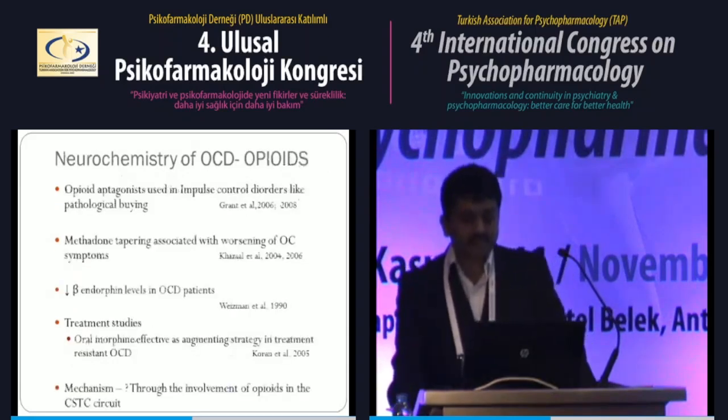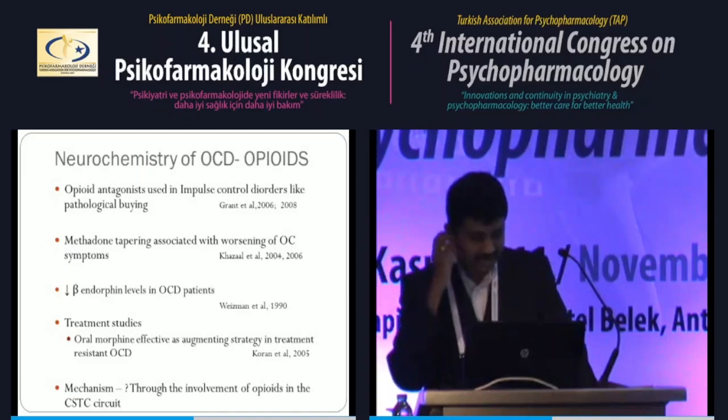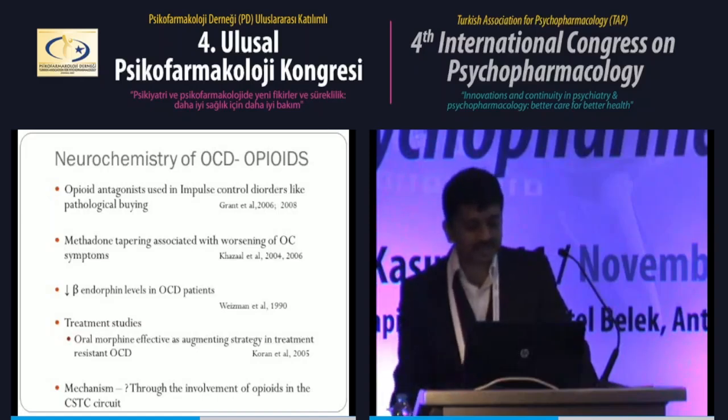Next is regarding opioids. As we know, opioids have been used in certain impulse control disorders. The role of opioids in OCD started when people found that people with OCD who are comorbid with opioid dependence, when on OST, when the dose of methadone was tapered, the OCD symptoms started worsening. So people felt that maybe opioids are beneficial in OCD. And there is some evidence to show that in people with OCD, there are decreased endogenous opioid levels.